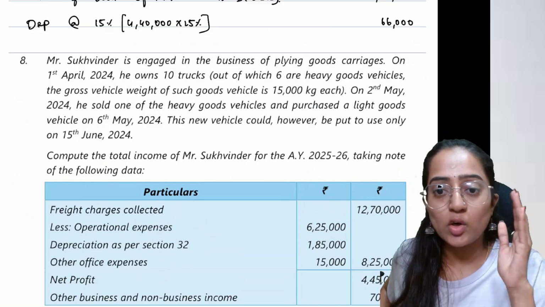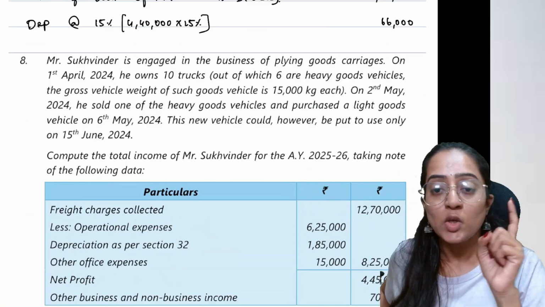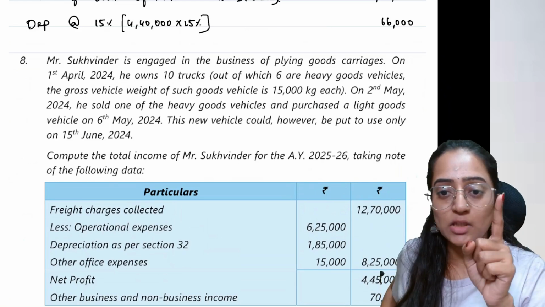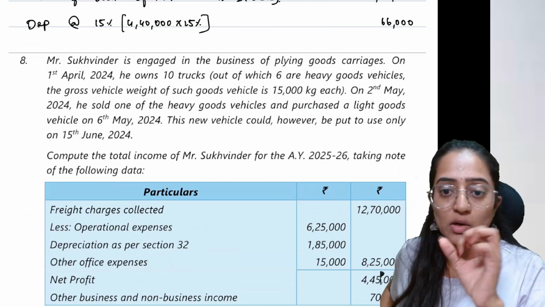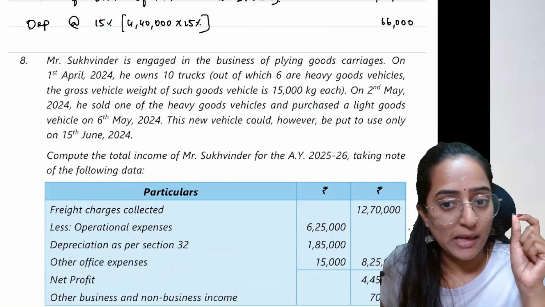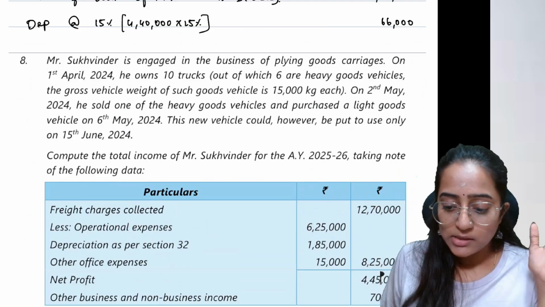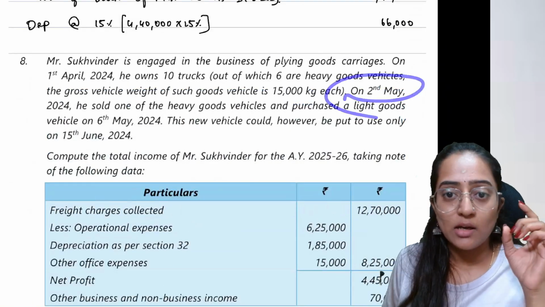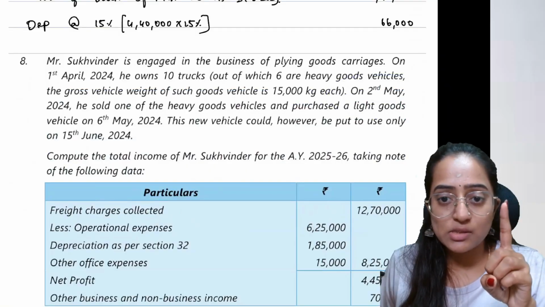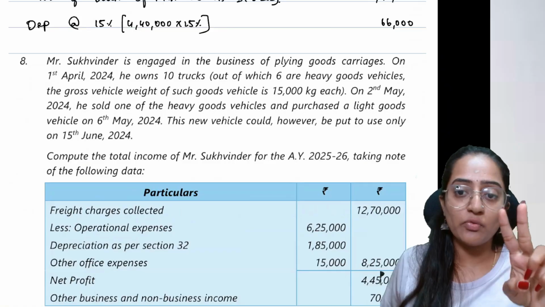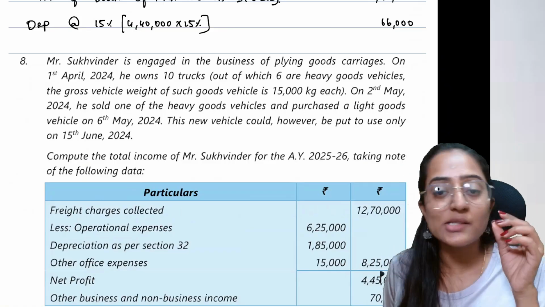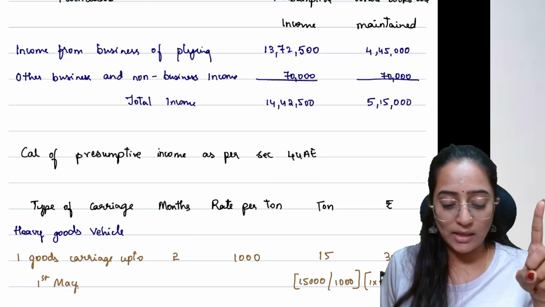Suppose you have purchased it on 30th of April. You will now consider the income for 12 months for that vehicle, 7,500 into 12 months, because it is per month or a part of a month, which is provided in the provisions of the Income Tax Act 1961. Here, on 2nd May means he is selling now. So April month he has used it, and he has also used it for the month of May. 2 days in May also would be considered as 1 entire month.